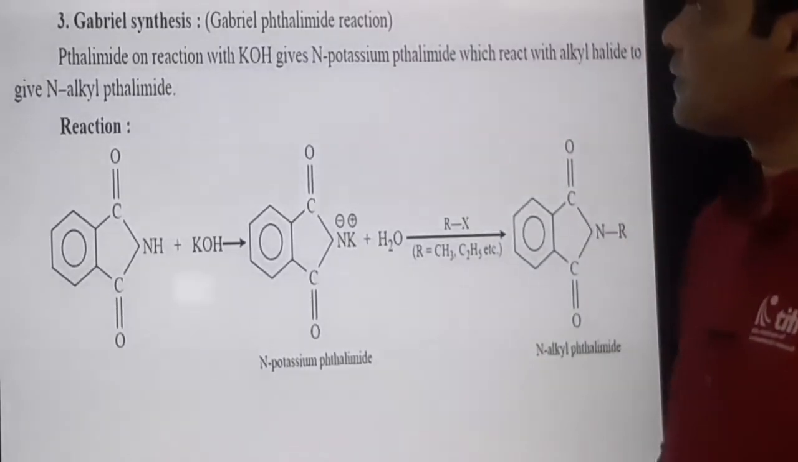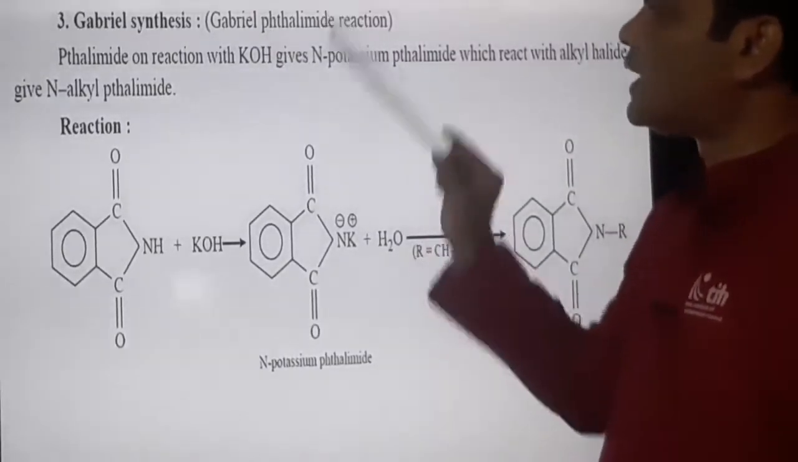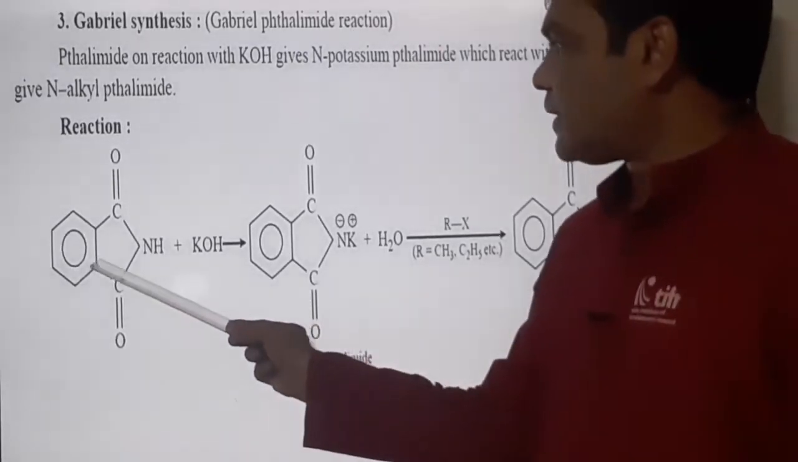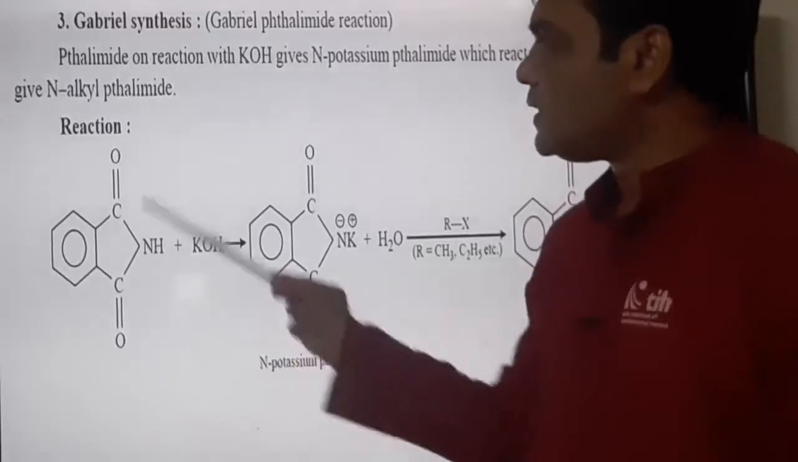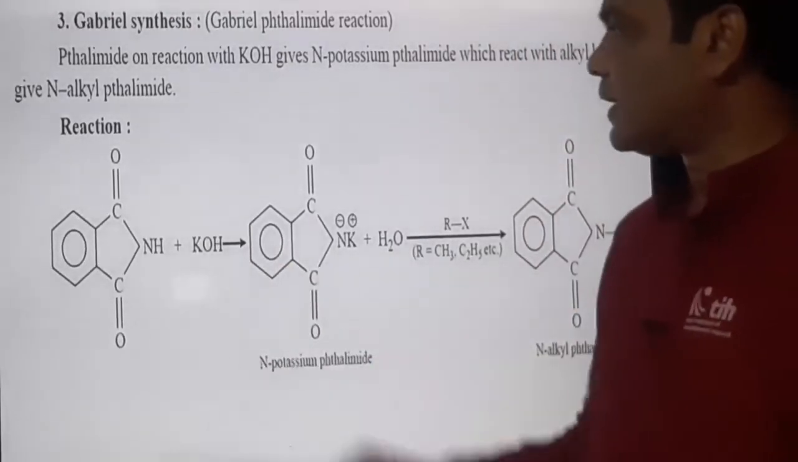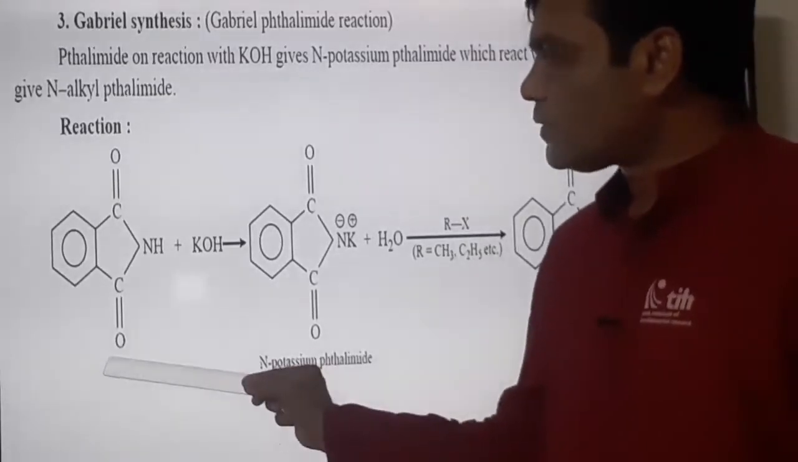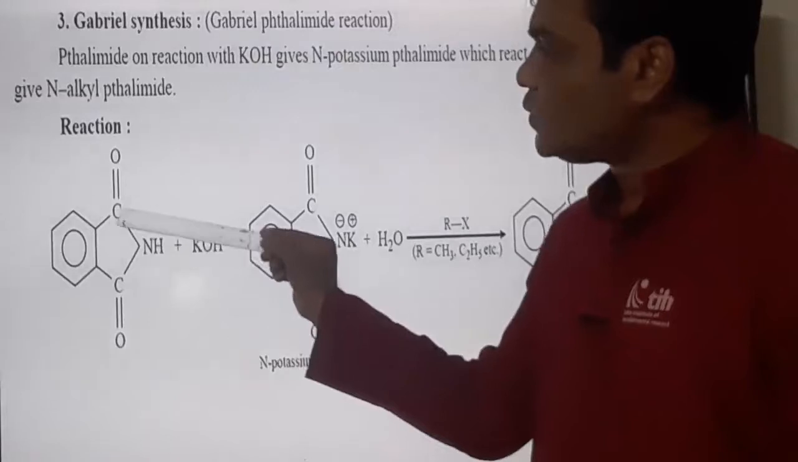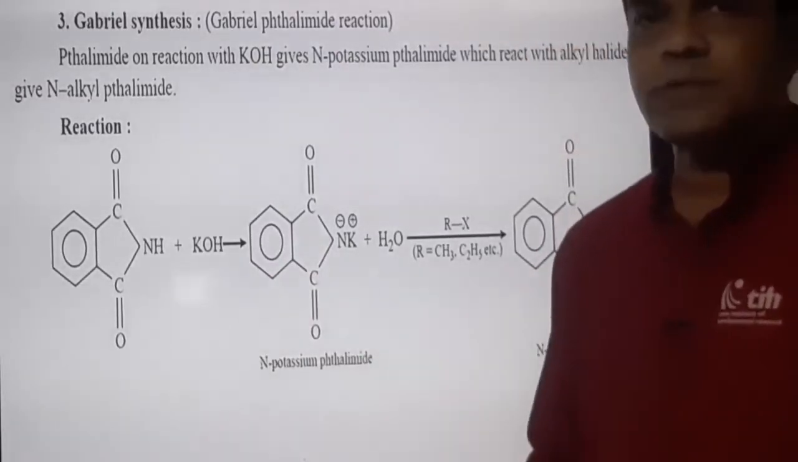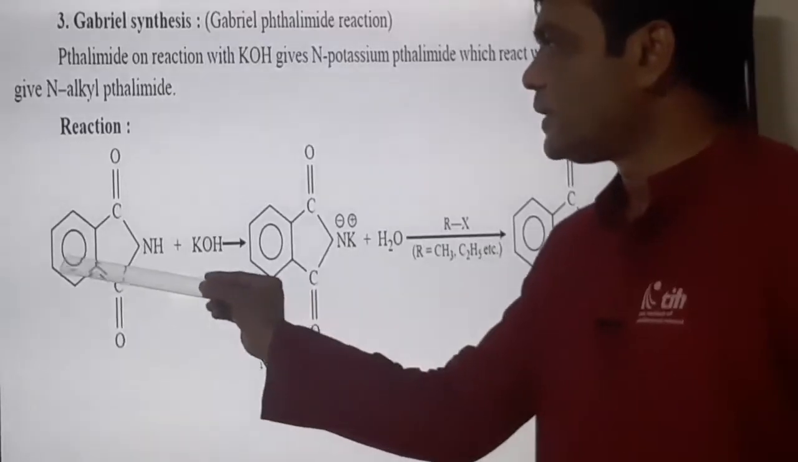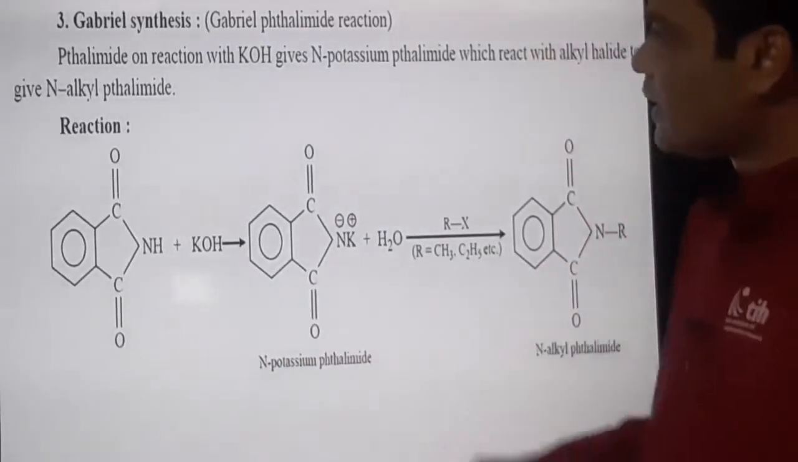Now let us move to the third method of preparation. This is an important one. It is called the Gabriel phthalimide reaction. For the Gabriel phthalimide reaction, the starting material is phthalimide. What is the name of this compound? It is phthalic anhydride, a derivative of phthalic acid. You know phthalic acid, when benzene is attached to two COOH groups at ortho position to each other, it is called phthalic acid. On heating, we get phthalic anhydride. Remember its name, it is phthalic anhydride.